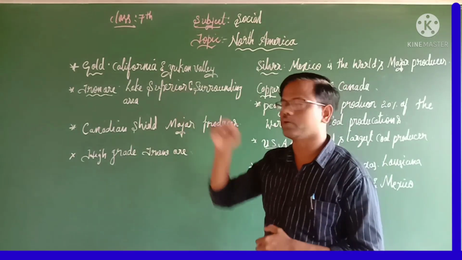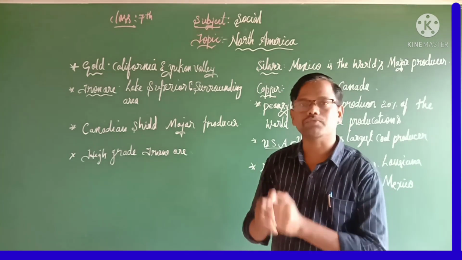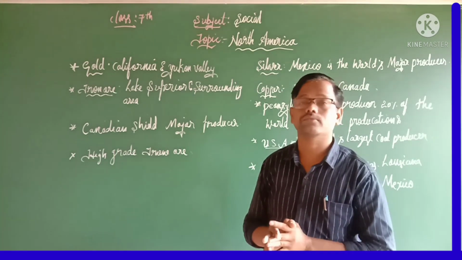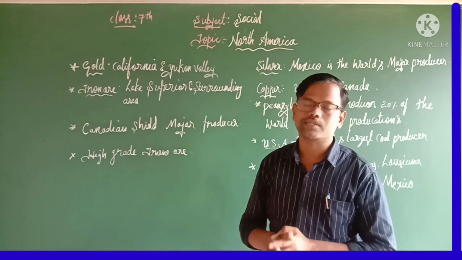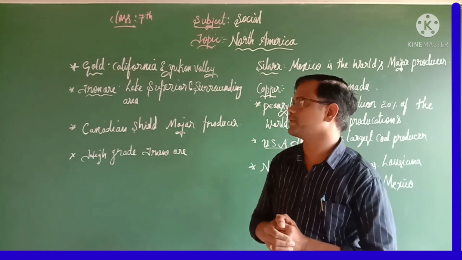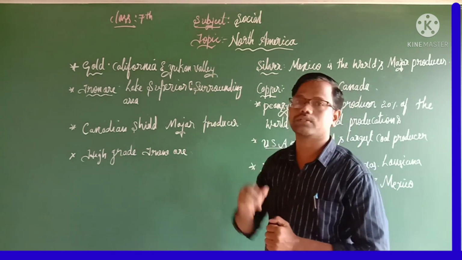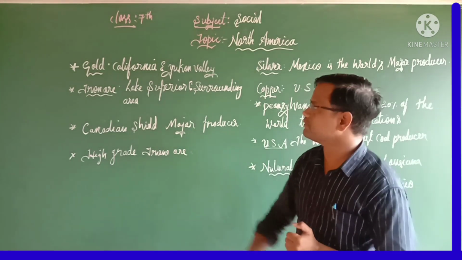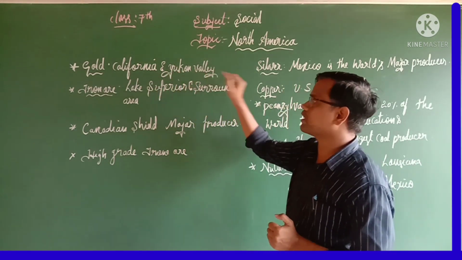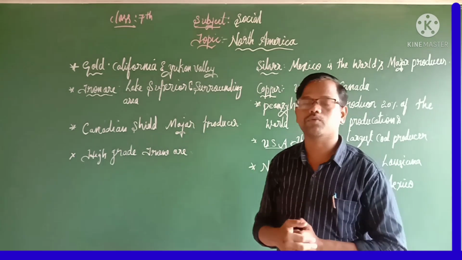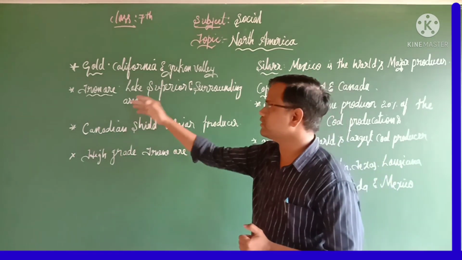First, gold. Gold is one of the very important minerals in North America, and it is also the first mineral of North America. Where can we find this mineral? We can find it in California as well as the Yukon Valley. The next important mineral is iron ore.